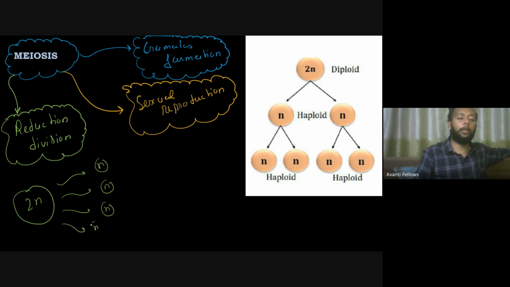Now on the right hand side, you can see a picture where it has been very clearly shown that you have a diploid cell. From that diploid cell, you will have these 2 cells which are formed initially, and then from these 2 cells, 2 more cells are formed. So that is how from a single cell, 4 haploid cells are formed.